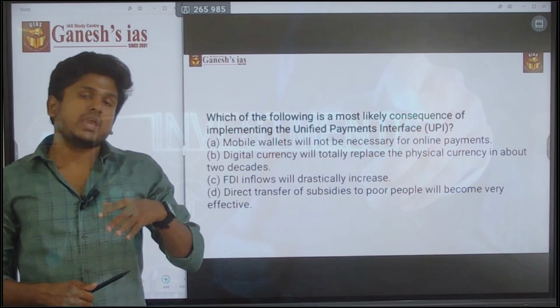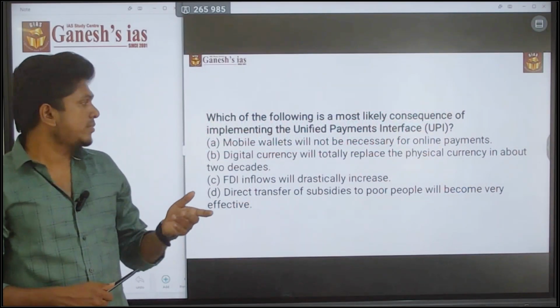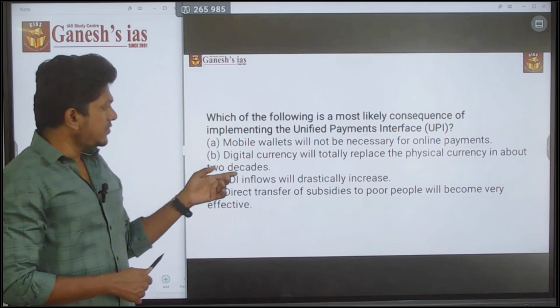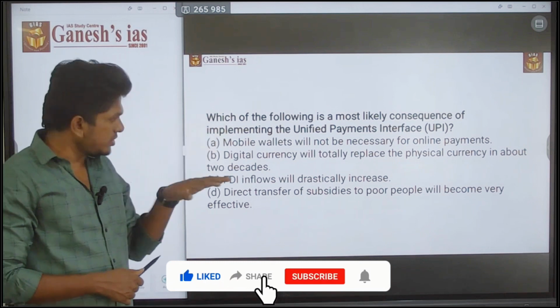That may happen, or may not happen. But it says the FDI inflow will drastically increase, drastically, so it's wrong.